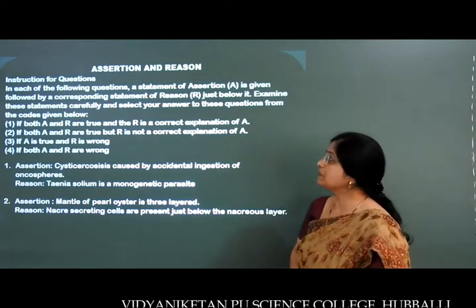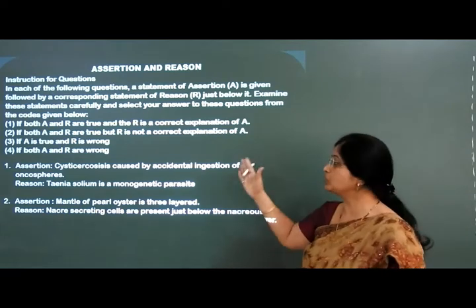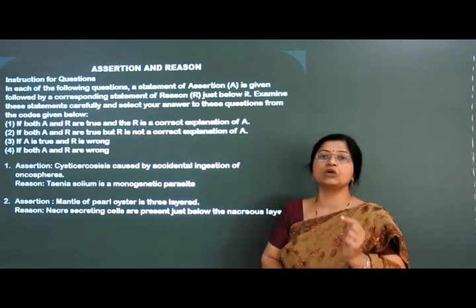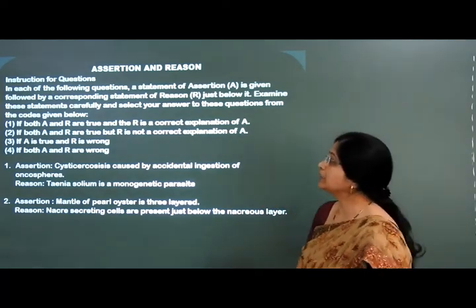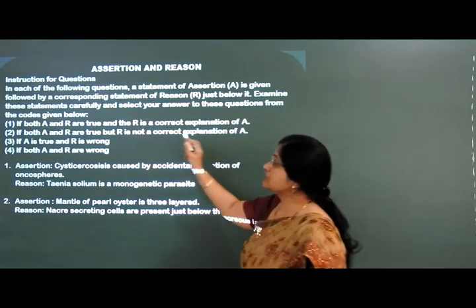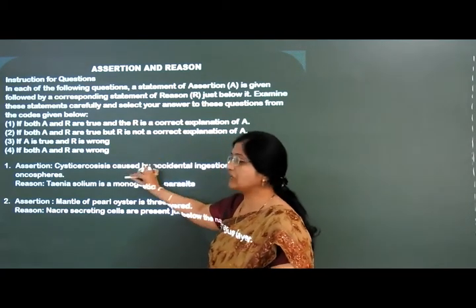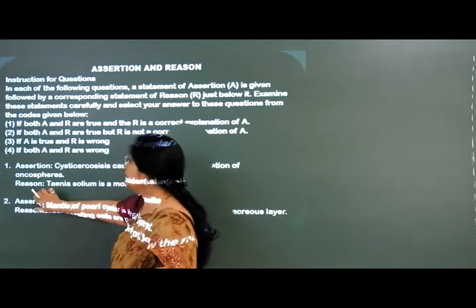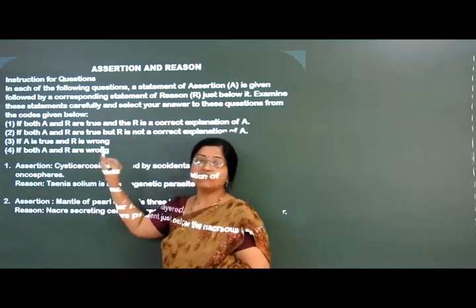Now, what instructions have been given to solve these questions? You can see here, two statements will be given. One is the assertion and another one is the reason.